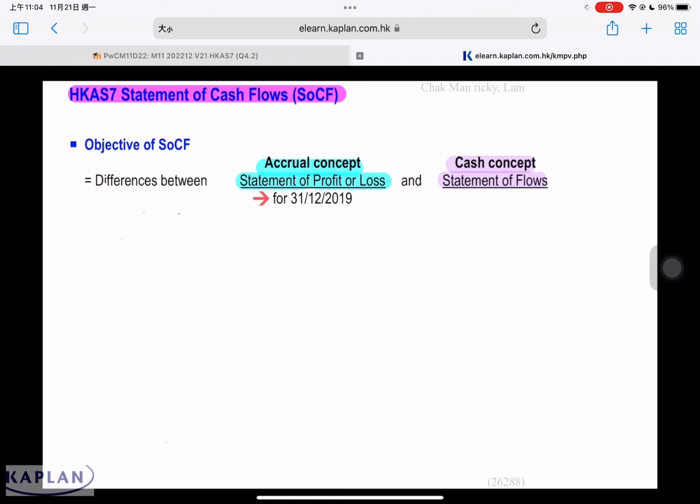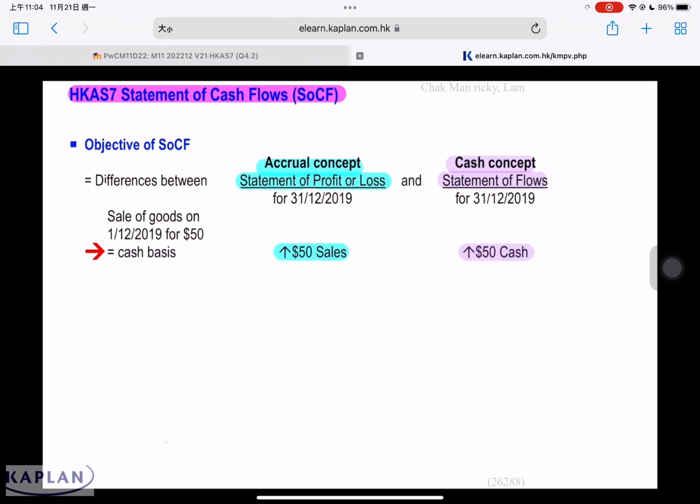The statement of profit and loss for 31st December 2019 as compared to statement of cash flow for 31st December 2019. Take for example, a sale of goods on 1st December 2019 for $50. If this transaction is on cash term, this will affect statement of profit and loss and statement of cash flow. If it's a credit sale, this will affect profit and loss, but the statement of cash flow is upon receipt. We need to know when we receive the cash from the sale of goods to the customer on credit term. If the cash is received from the customer in 2019, then it affects the statement of cash flow. Otherwise, it will affect 2020.